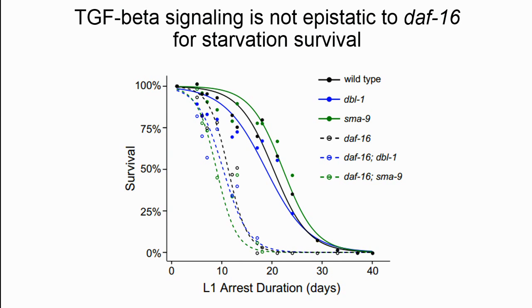So the dotted lines are all of the daf-16 mutants, the single as well as the doubles, and they all cluster together. So even though the double mutants suppress the arrest defect, they do not suppress the starvation sensitivity of daf-16. Also, this is the TGF-beta pathway, but we saw similar results for the steroid hormone signaling.